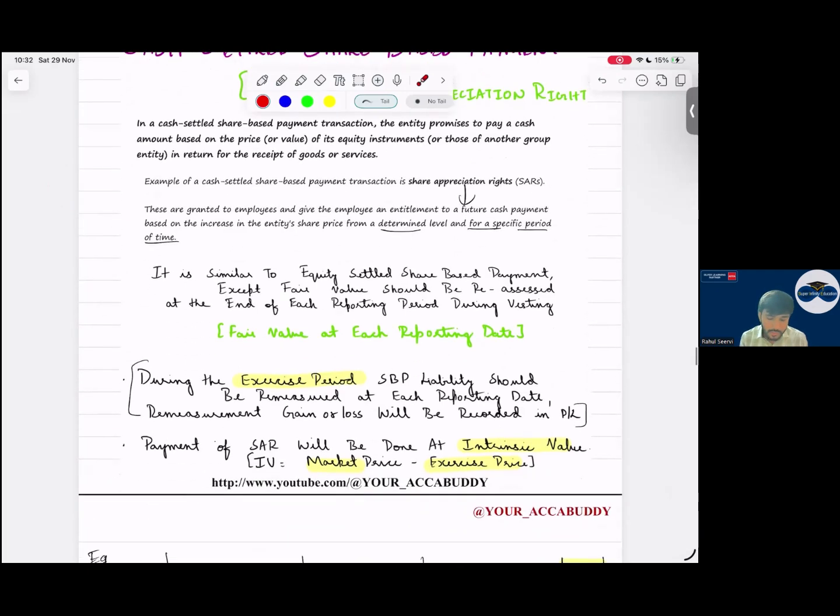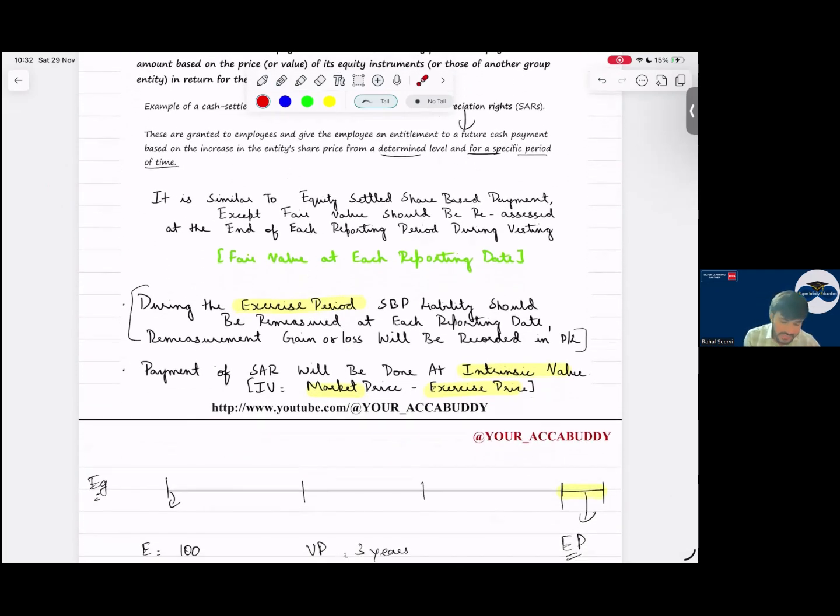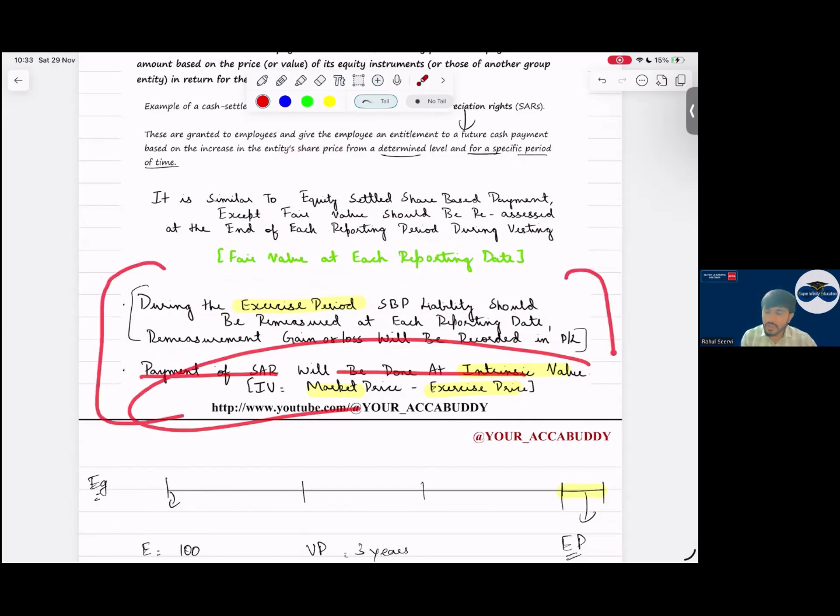It is similar to equity settled share based payment, except fair value should be reassessed at the end of each reporting period during the vesting period. At each reporting date, the value will change, so fair value at each reporting date should be taken. During the exercise period, share based payment liability should be remeasured at each reporting date. Remeasurement gain or loss will be recorded in P&L. Payment of SAR will always be done on intrinsic value. Two important sentences.